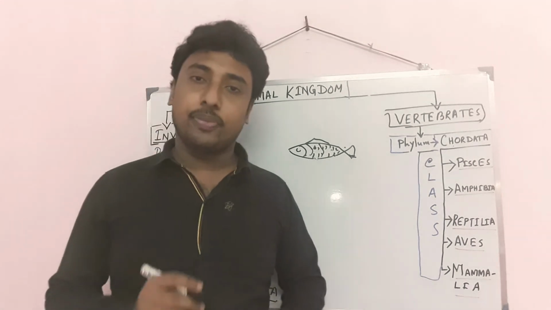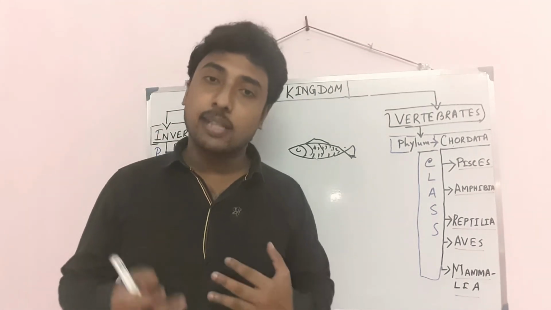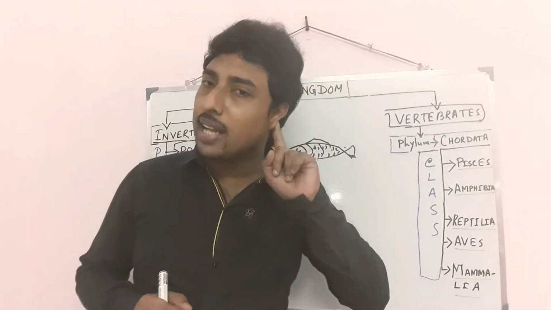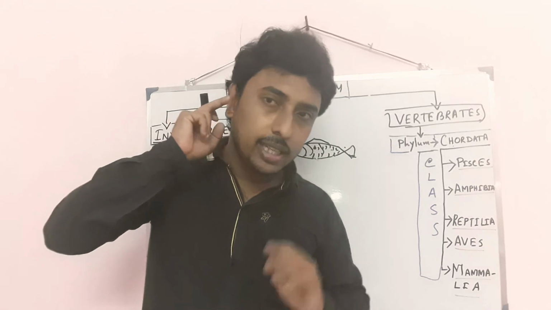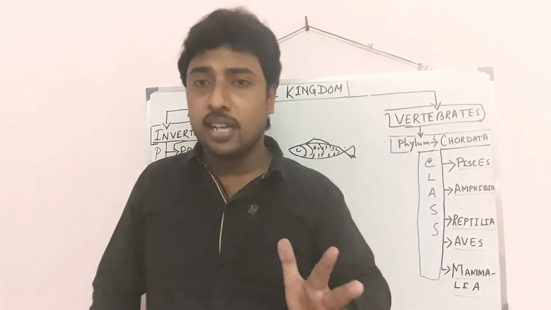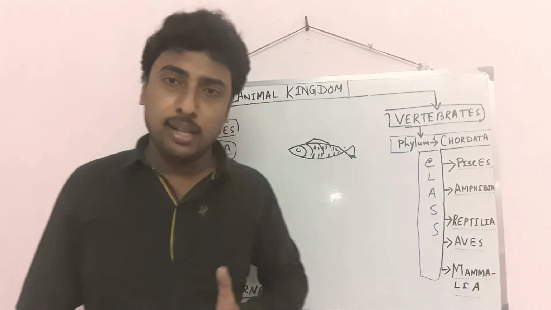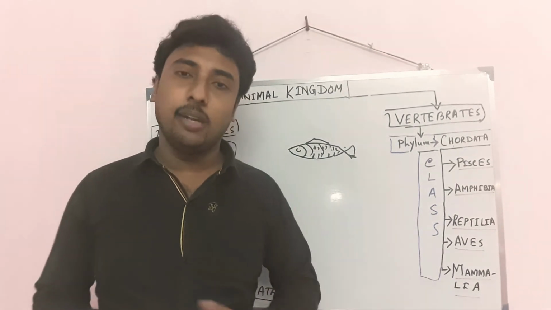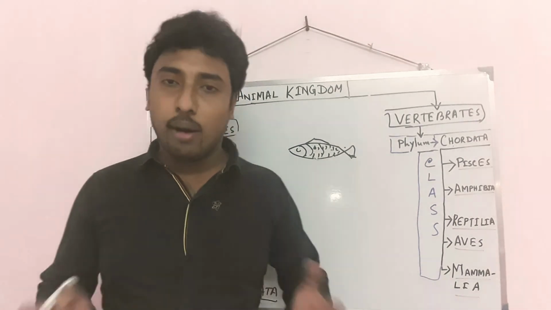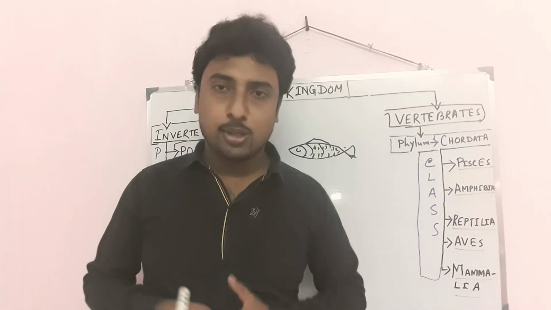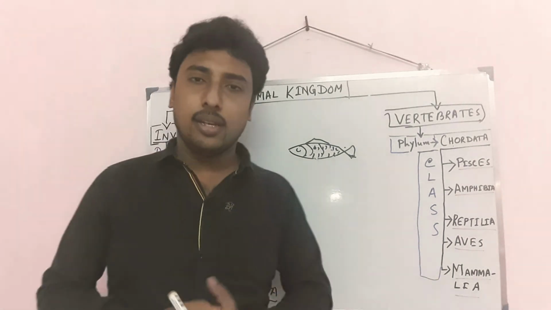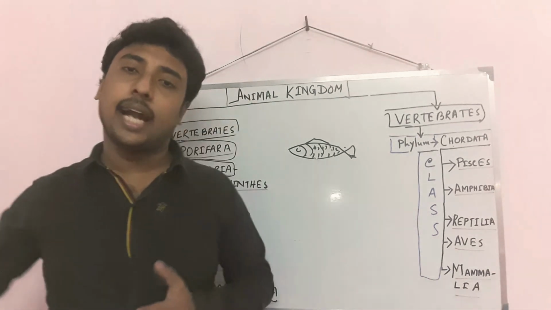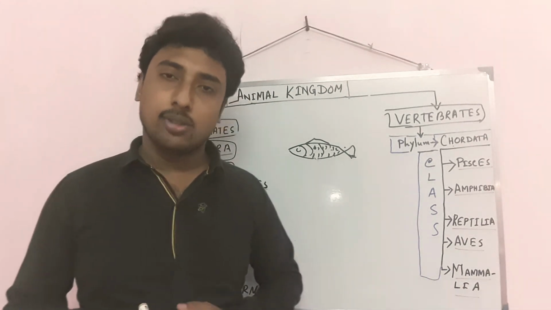Similarly, in the skin, hairs are present. Hair-like structures are present on the body in mammals. External pinna, the extended part of our ear, is also present in mammals. They also have lungs for respiration. They have an excretory system with kidneys, and they are also warm-blooded or homeothermal. So these are the characteristic features of mammals. Rat, monkey, human, dogs, cats are under mammals.